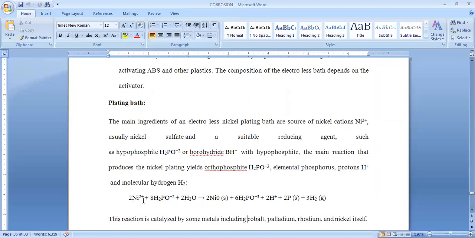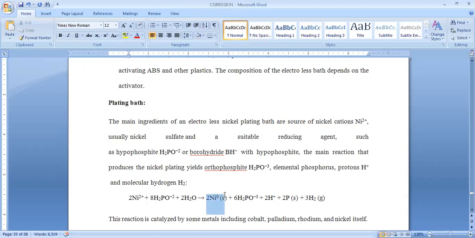Now let us see the basic chemical reaction involved in this electroless plating process. We are taking a nickel ion solution, that may be nickel sulfate or nickel chloride, and 8 moles of sodium hypophosphite solution is added. This is a reducing agent. Under aqueous conditions, we are mixing these two. In this reaction, what happens? Nickel plus 2 is converted into nickel 0, where the plus 2 oxidation state is converted into the 0 oxidation state. This is called a reduction process, and sodium hypophosphite acts as a reducing agent.